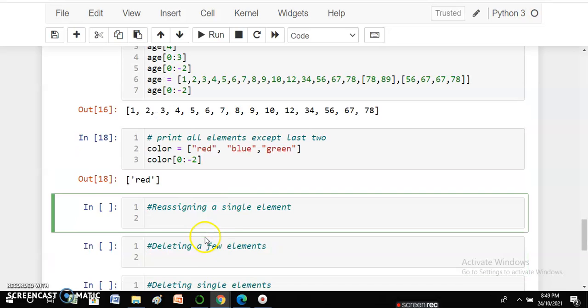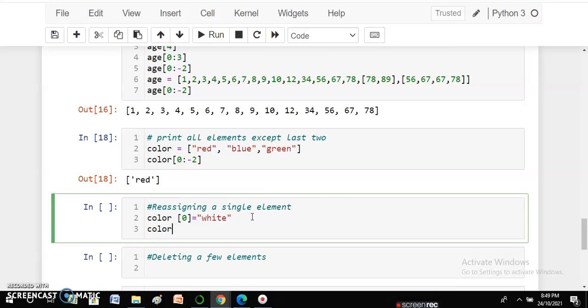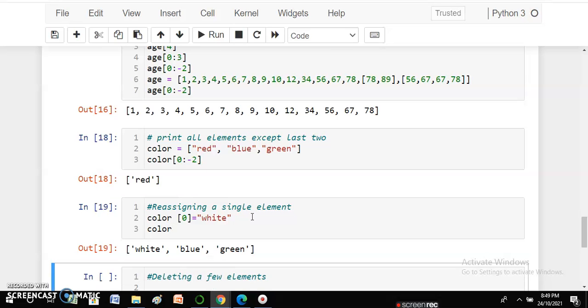Now after this there is one concept which is very important, and that is reassigning a single element. Now suppose I want my color list at the 0th location, instead of having red, it should have white. So I've reassigned color 0 with white, and you can see when I write color I get white over here in the list. So this is how we reassign.